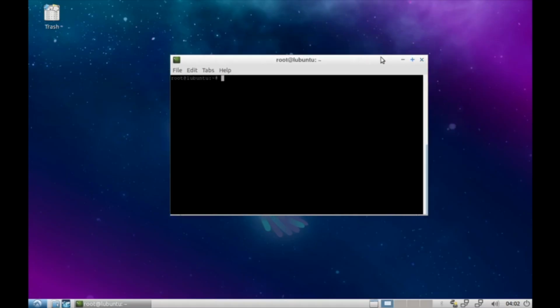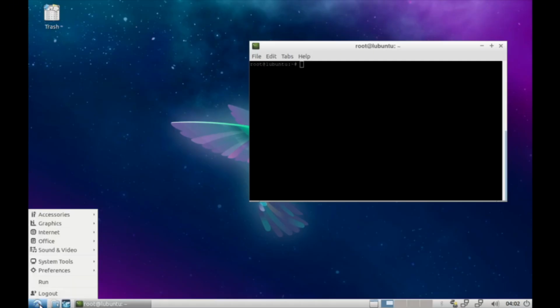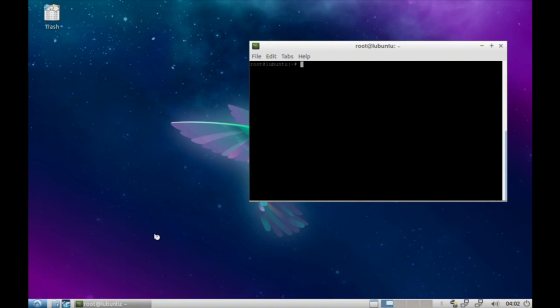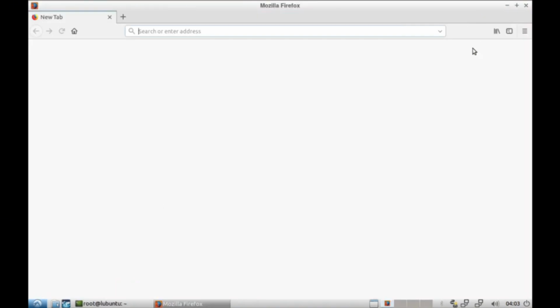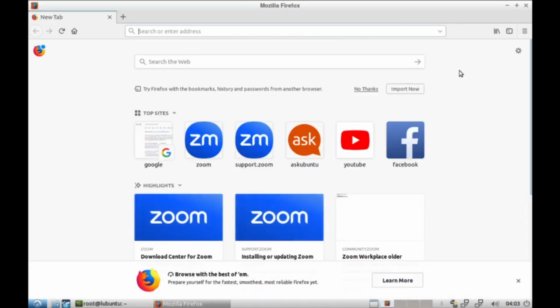Okay, so the user wants to install Zoom. So let's just go to the internet. I already searched for everything because it's hard to find 32-bit apps.